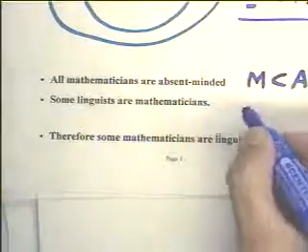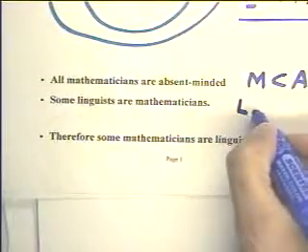The second says some linguists are mathematicians. Now, what's that telling us about linguists and mathematicians? That really just tells us that the intersection of the set of linguists and the set of mathematicians is not empty. If we want to put this into set theory, that's the way it would be. Now, our conclusion is some mathematicians are linguists.